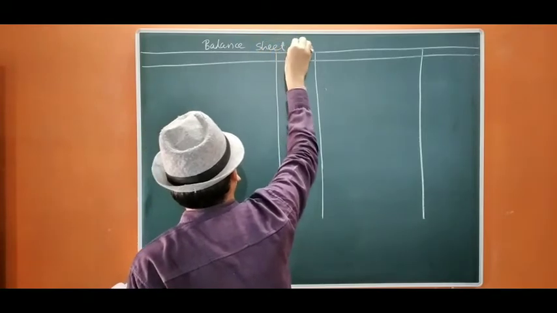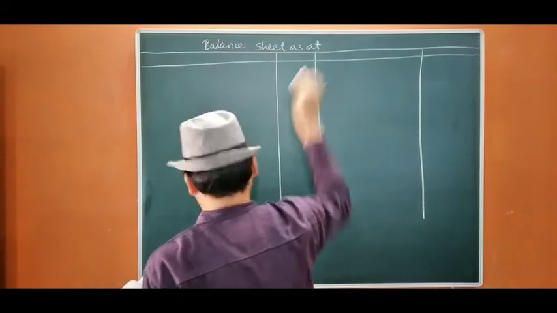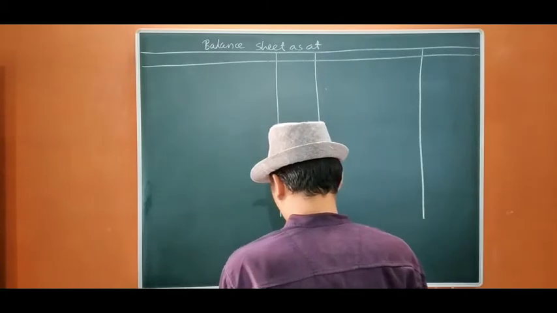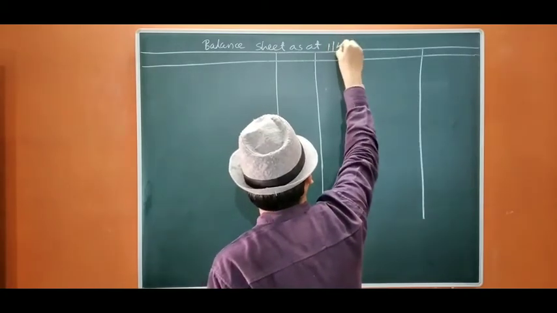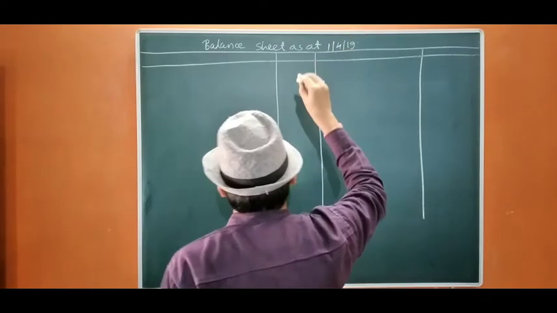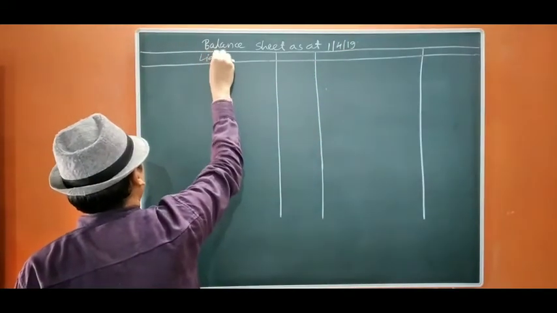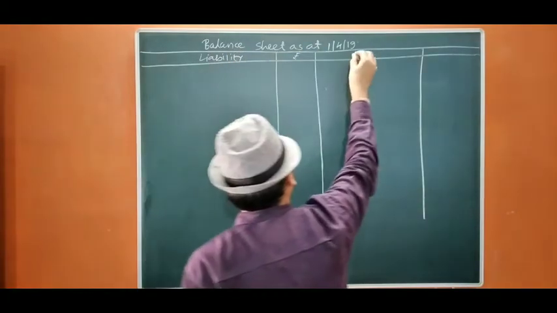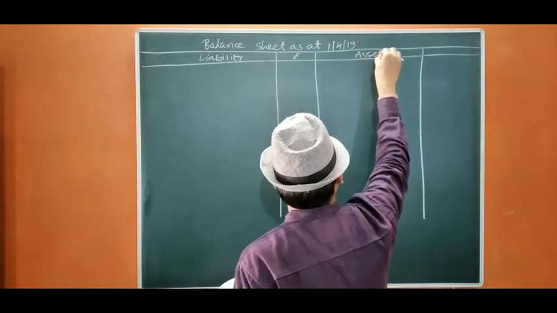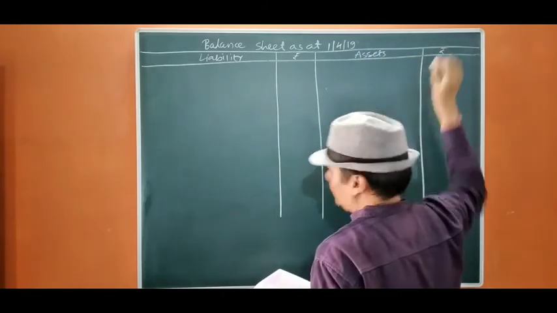Balance sheet, as at the date given, 31st March, so the next balance sheet will be 19. It is liability side, rupees, assets, rupees.